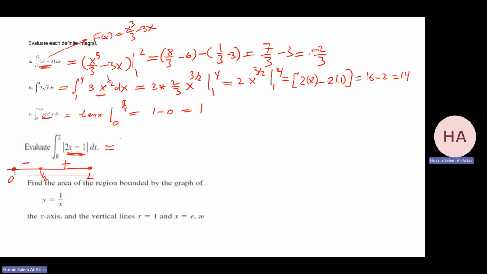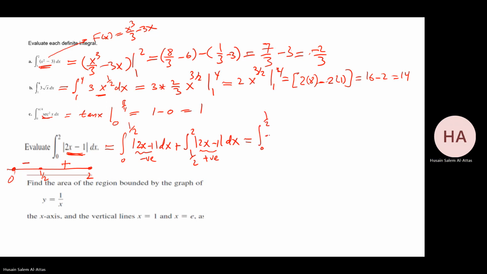So this integral, I will split it into 2 parts, from 0 to half and from half to 2. Let me do it in detail. From 0 to half it is negative, so it is the integral of minus (2x minus 1) dx, which is 1 minus 2x.